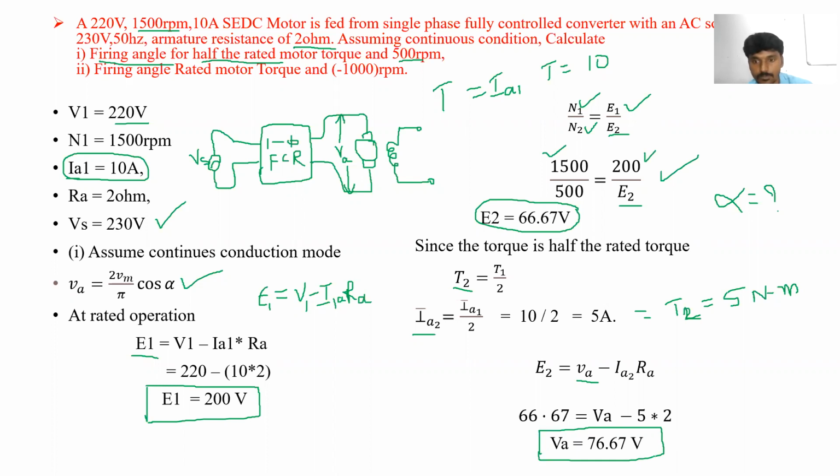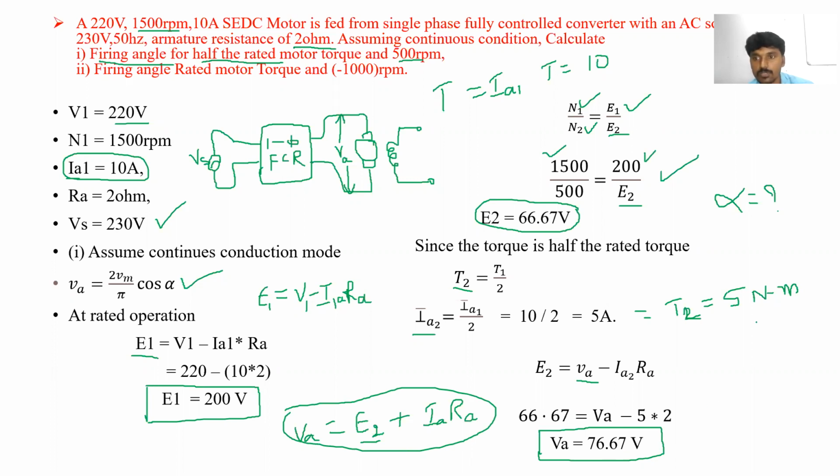Is it right? Exactly, we got the answer because we know the formula VA is equal to EB plus IA RA. So the applied voltage is equal to back EMF plus the voltage drop across the armature resistance. So 66.67 plus IA into RA, 5 into 2, 10. 66.67 plus 10 is equal to 76.67. So that is exactly the right answer we got. VA is equal to 76.67 volts.